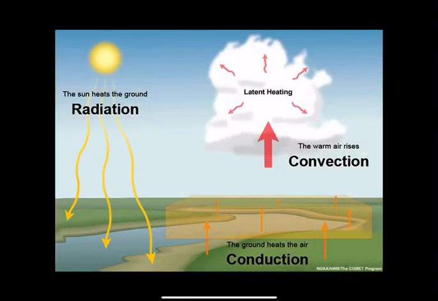Let's look at this example of energy transfer on the Earth. The sun heats the ground through radiation. Once the ground becomes heated, it heats the air above it through conduction. Because the air above the ground is heated, convection takes hold. The warm air rises. Once the air rises high in the sky, it starts to cool, and the air will then fall to the ground until it is heated once more.